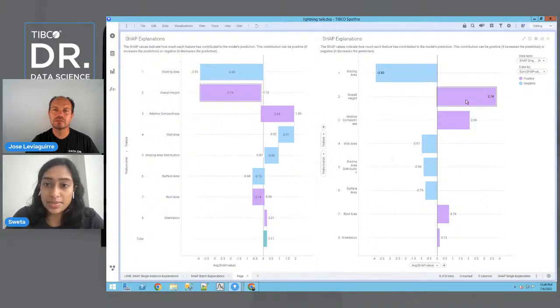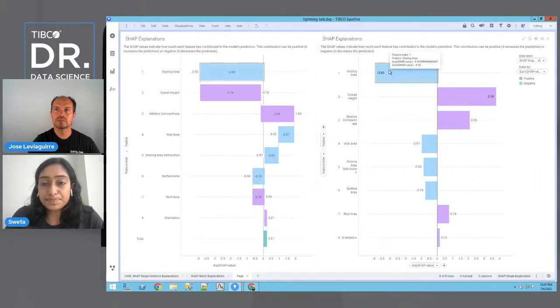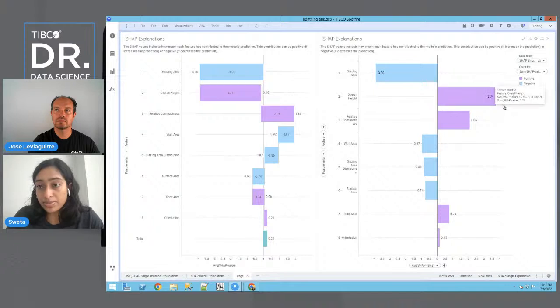So here, the color scheme means the same thing. For any one feature, we see that it is negatively or positively increasing the predictor. But in the case of SHAP, we can actually quantify it. So for the single prediction right here, SHAP is telling us in this bar chart. This bar chart looks similar to LIME again, but it's telling us that the feature glazing area is decreasing the prediction by -3.9, while the feature overall height is increasing cooling load by 3.74. Relative compactness is increasing by 2.06. So unlike before where it's relative, here we can quantify that direct effect.